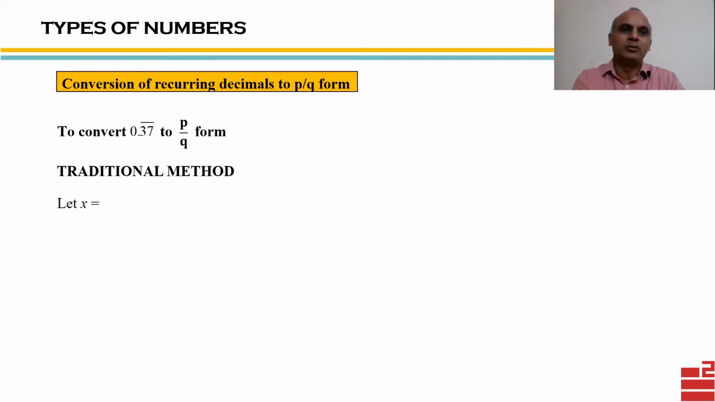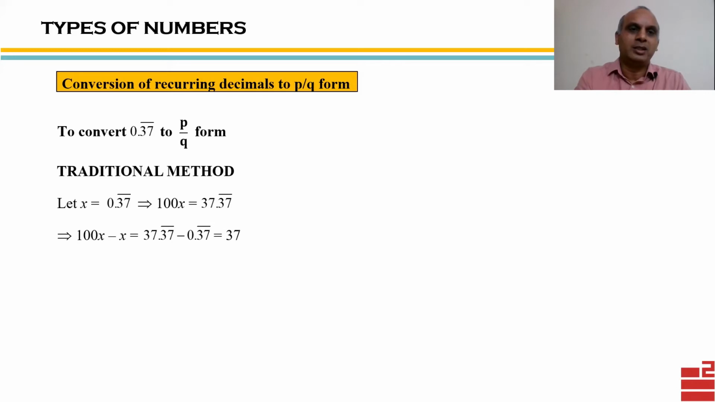In this method, we assume that the given expression, that is 0.37 bar, is x. Now, since the bar has under it 37, which is two digits, we'll multiply both sides of the equation by 100, because 100 has two zeros. So we will get 100x is equal to 37.37 bar. Now, if we subtract these equations, we will get 100x minus x, and the RHS will be this, which upon simplification gives me 37. Therefore, 99x is 37, and that means x is 37 upon 99.